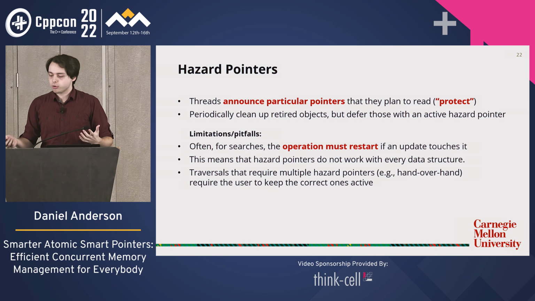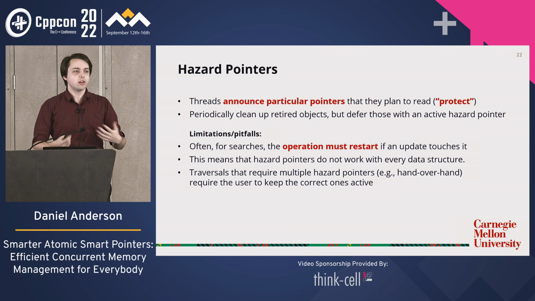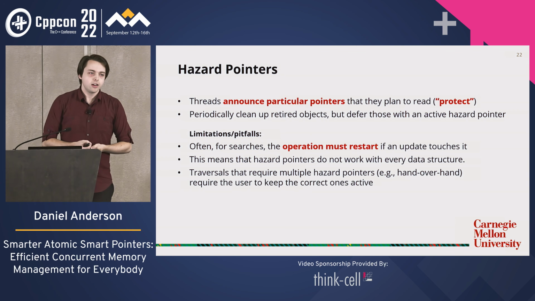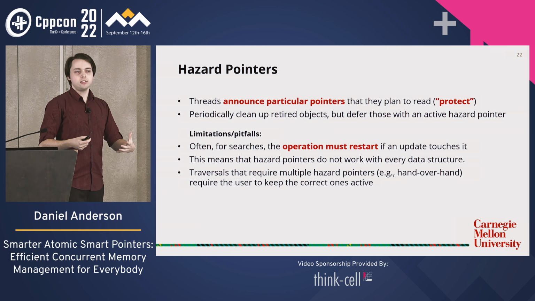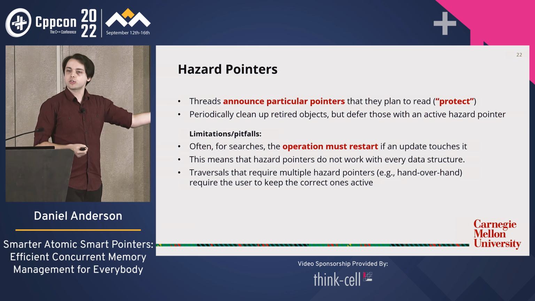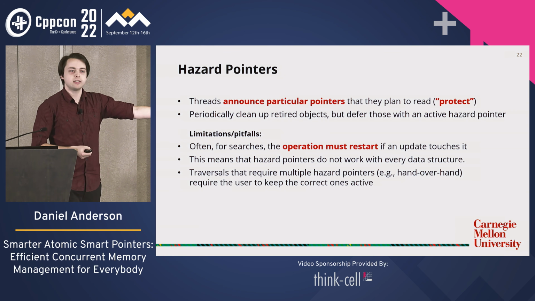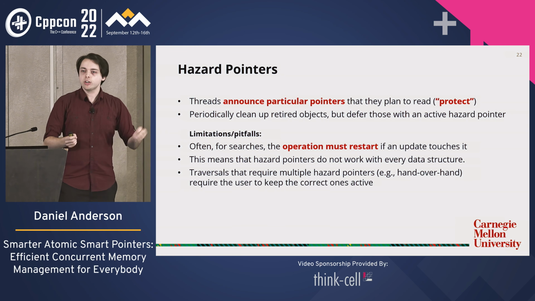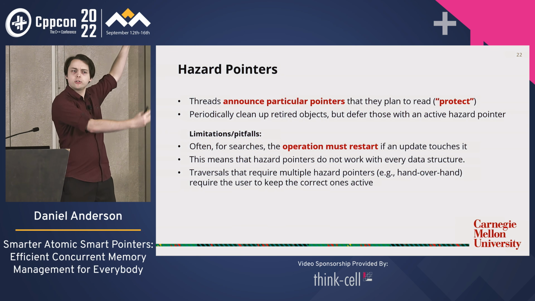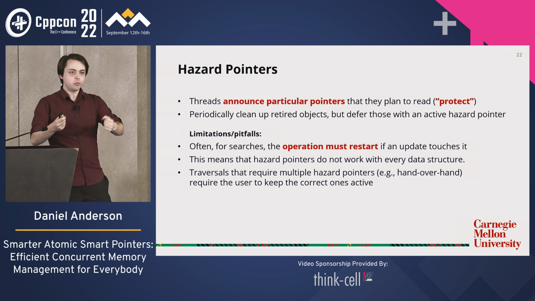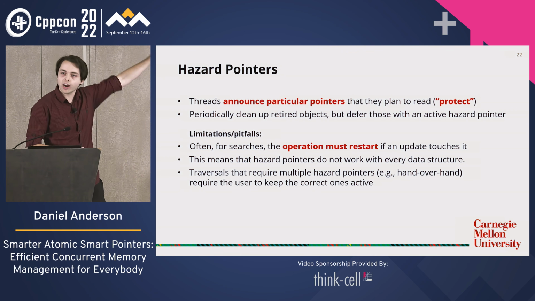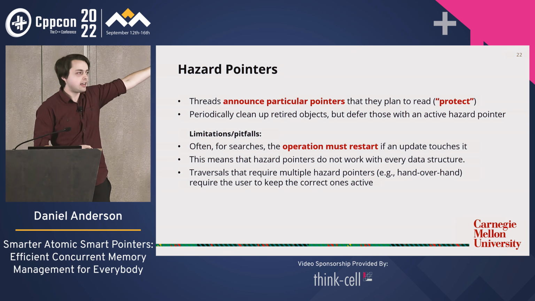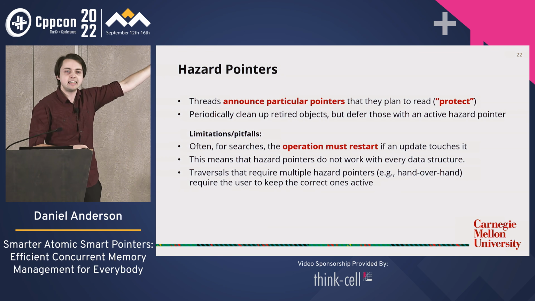So we have to solve this problem of letting other threads know that we are reading something. How do we do that? Well, hazard pointers uses a technique where essentially it announces to the world that it plans to read a particular pointer at some memory location. So you can imagine there is some global bulletin board of stuff you are not allowed to delete. And when you want to read something, you look at the location of this pointer, and you write it onto this global bulletin board saying, I'm about to read this, no one delete it.